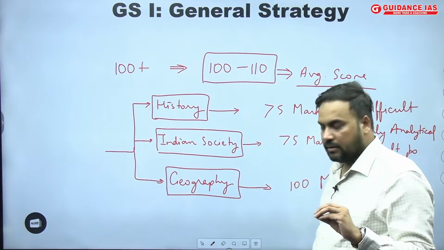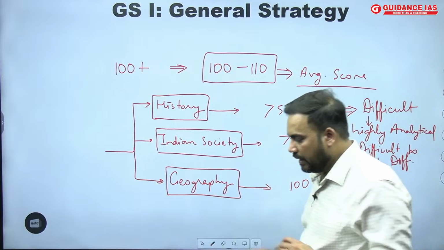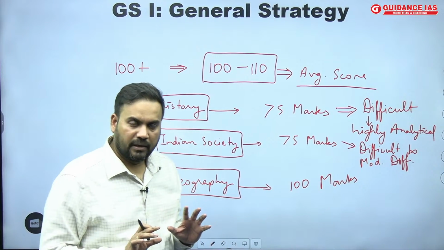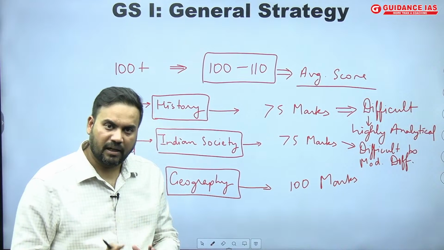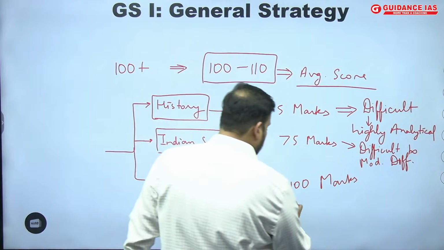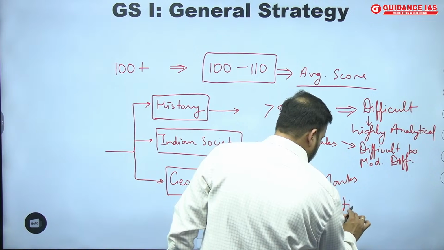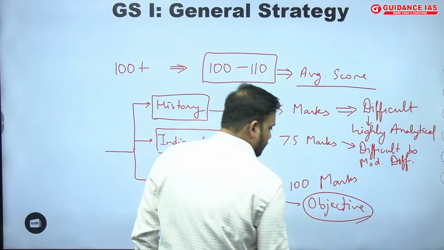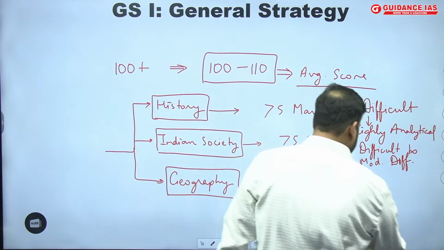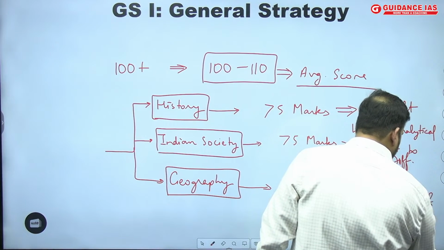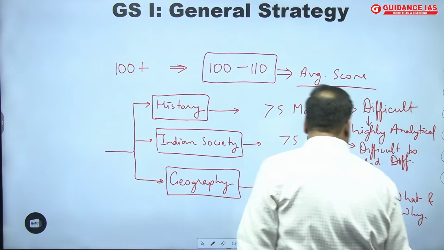Now coming to geography, one grace we have here is the area of geography. If you have looked into the questions which have been asked in geography, it has been of a more objective type. More of the questions belong to only the what and why category.